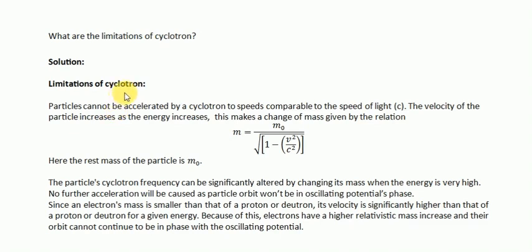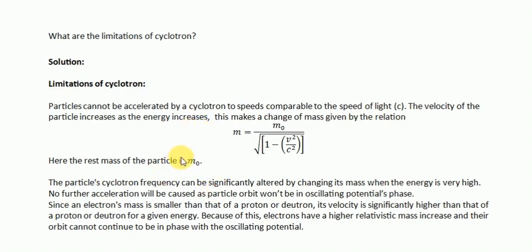Why can't a cyclotron reach the speed of light? Let's answer that question step by step. When particles like protons or electrons gain more energy, their speed also increases, right? But here is where it gets interesting. As they speed up, their mass does not stay the same. It actually starts to increase.